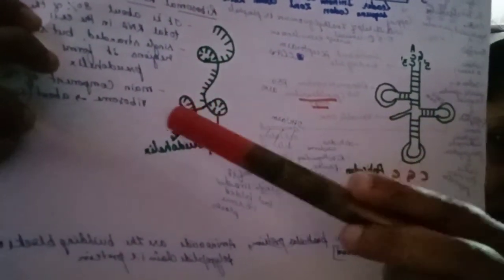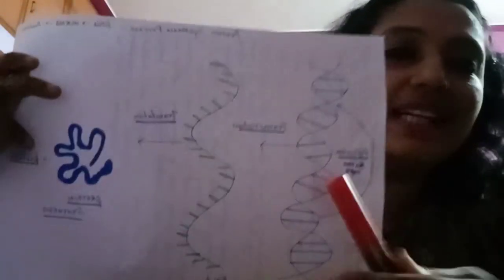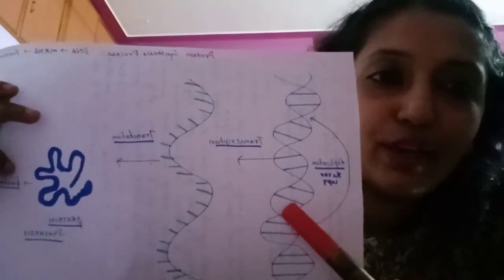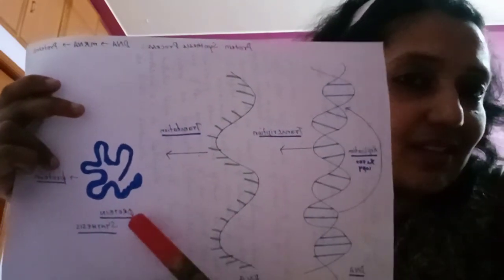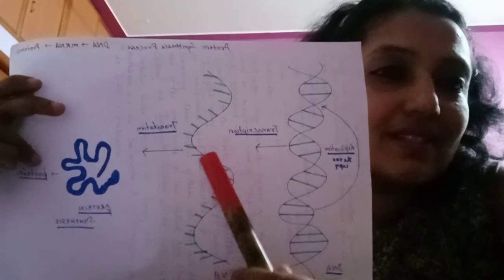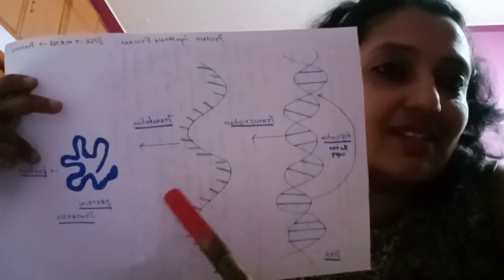In order to understand protein synthesis, today we have understood the roles of the different RNA molecules. At last, this is what we are understanding: the DNA has the genetic information, from this DNA mRNA is formed, and in turn protein synthesis takes place. For understanding this process of protein synthesis, today we have understood the roles of different RNA molecules.